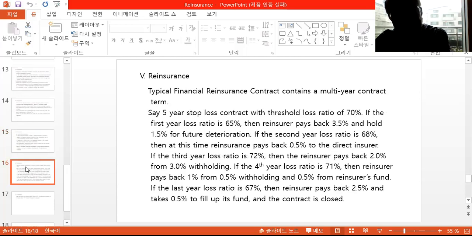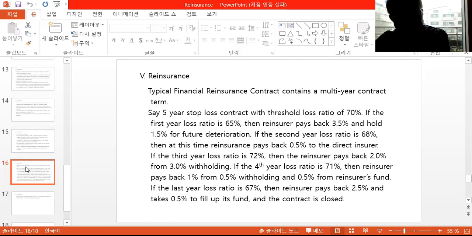The typical financial insurance contract contains a multi-year contract term, say a 5-year stop-loss contract with a threshold loss ratio of 70%. If the first year loss ratio is 65%, then the reinsurer pays back 3.5% and holds 1.5% for future deteriorations. If the second year loss ratio is 68%, then at this time, the reinsurer pays back 0.5% to the direct insurer.